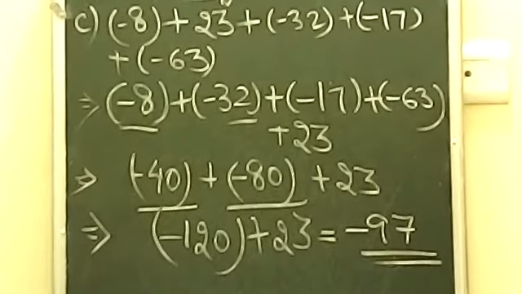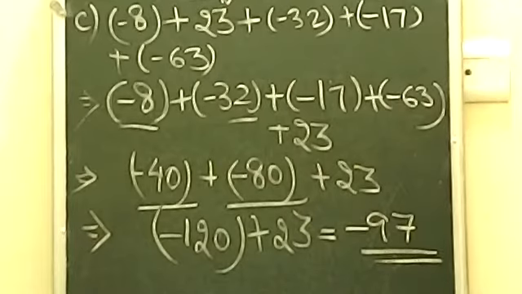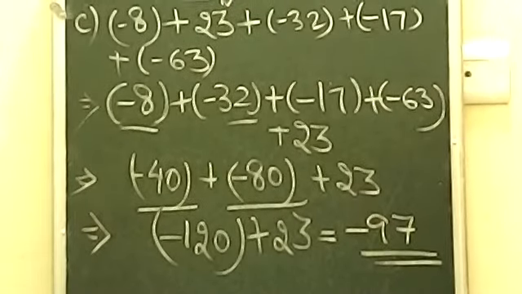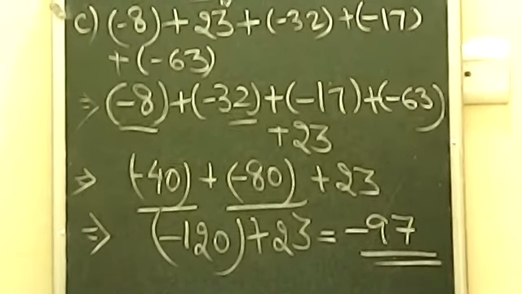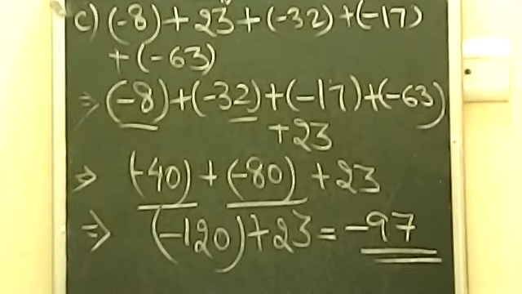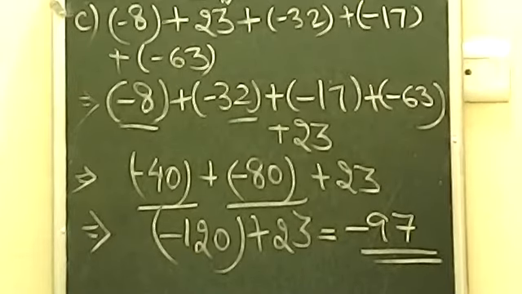So the next question is fill in the blanks. In fill in the blanks, the first one is the sum of two negative integers is always, it will be always negative only. When you add two negative integers, the answer will always be negative. Second is which one is the smallest positive integer. So always remember 1 is the smallest positive integer, because before 1 you get 0 and 0 is neither positive nor negative.